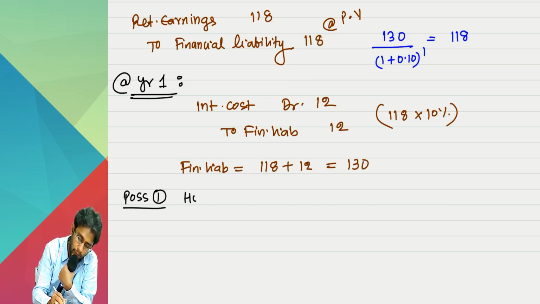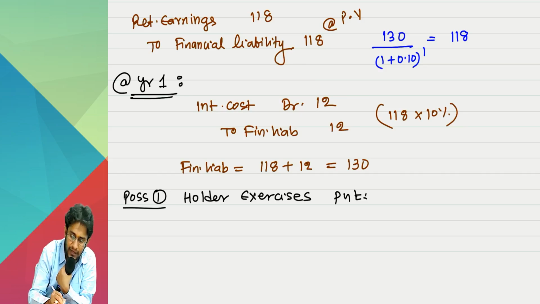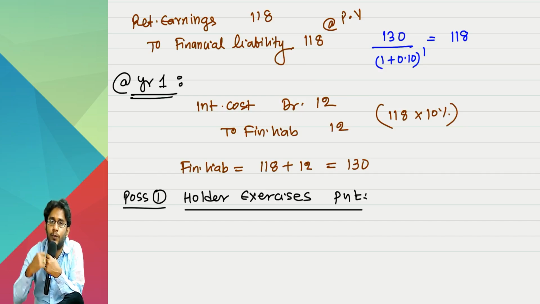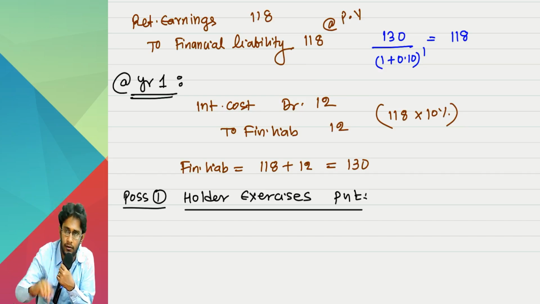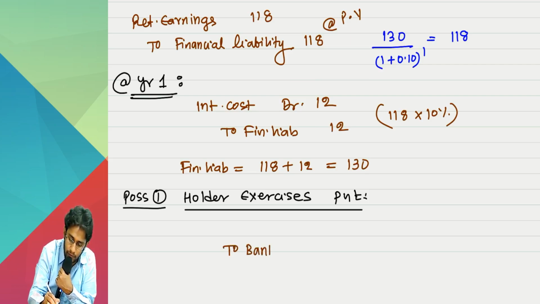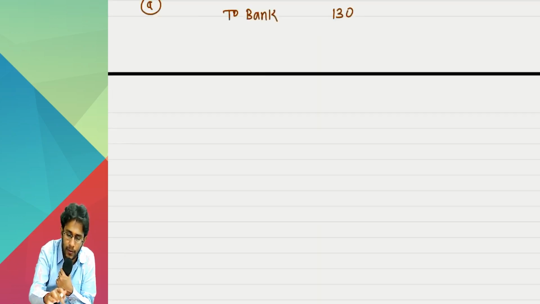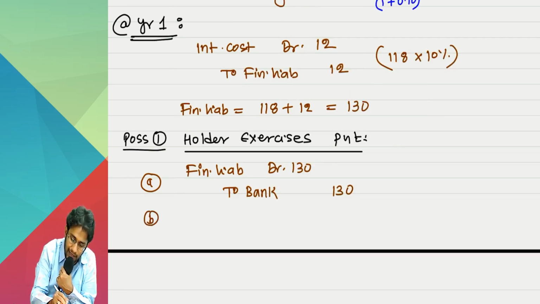Hereafter two possibilities exist. Possibility 1, the holder exercises the put. If he exercises the put, tell me, sir, physically what should happen? That fellow should bring us back our share and we should pay him an amount of 130. Since you have to pay to bank 130, debit what? You created a financial liability for this purpose only, no sir? Use this. Sir, but our share came back to us. Yes, cancel that share.